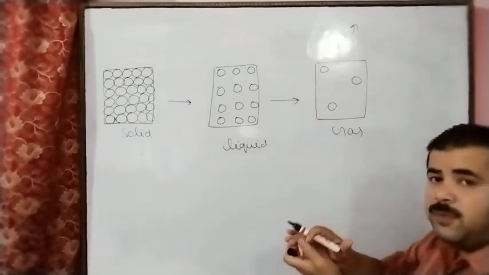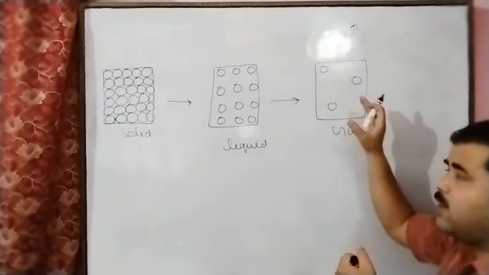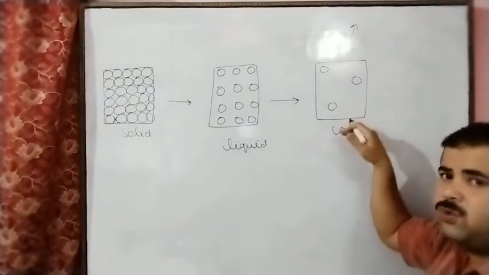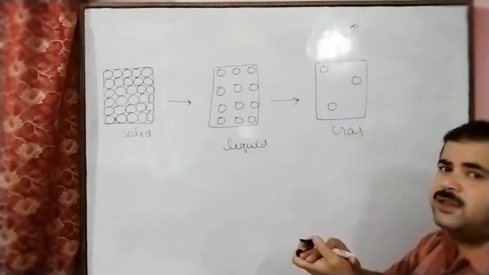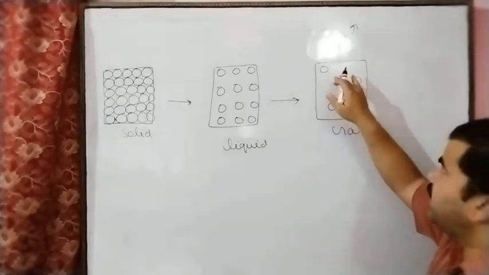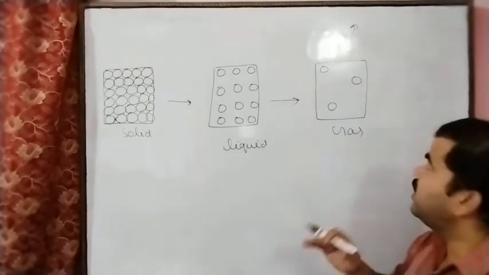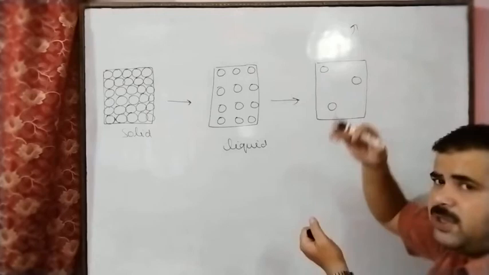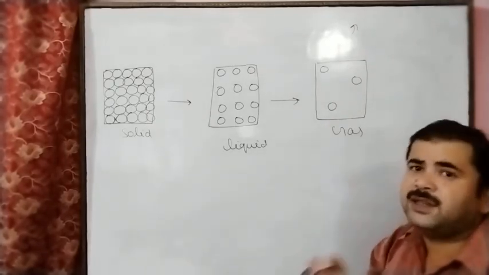Because the interparticle force of attraction increases here, the movement of the particles is less because we are cooling. So here the interparticle force of attraction increases, and the particles' movement decreases because we are cooling. In this way the particles interact with each other because the interparticle force of attraction increases.